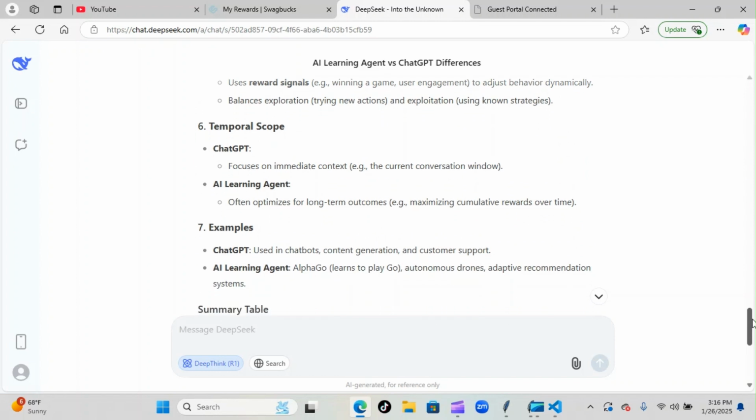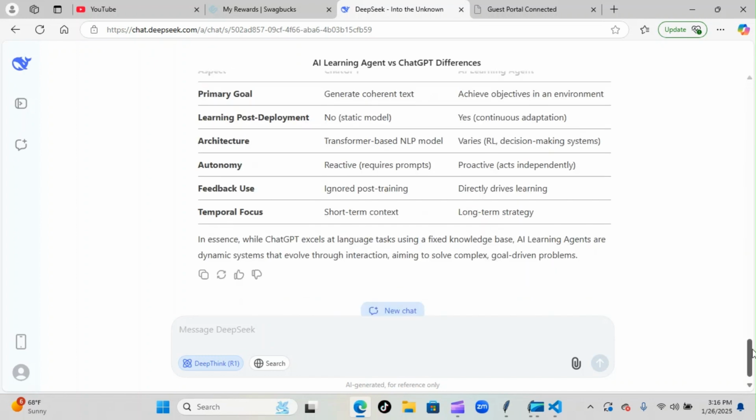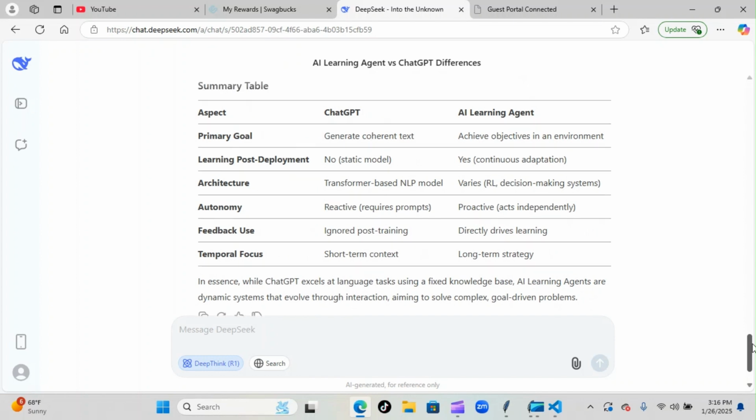And then seven, this is going to give us examples of how they're used. So ChatGPT is used in chatbots, content generation, and customer support. AI learning agents: AlphaGo learns to play Go, autonomous drones, adaptive recommendation systems. So these are examples of how they're used. And then we're going to look at the summary table, and we can actually read over that one. Let me show you exactly what it looks like. This is how ChatGPT and AI learning agents differ in their uses.